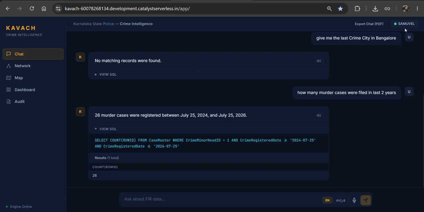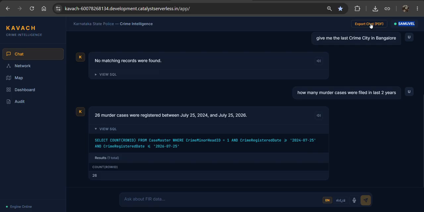And also we can authenticate the police users through the catalyst log, where we can give exact access to the persons who are police. If I'm using SAML, I'm using the office personnel ID, so that we can easily use this and access this Kavach intelligence.